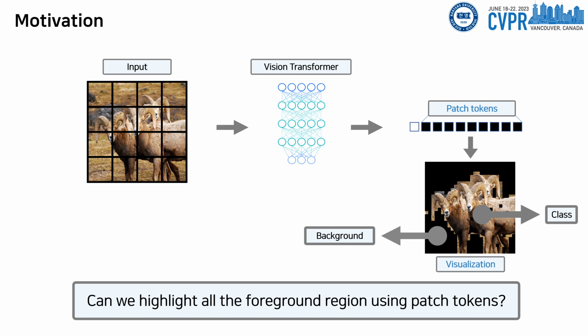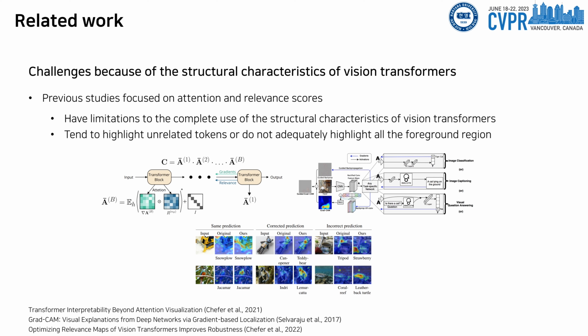We note that the output embedding vectors for each input patch token in a vision transformer retain the image information of each patch location. Our assumption was that these vectors can help predict the foreground region, separating it from the background. While many methods have been proposed to effectively visualize explainability, previous studies encountered challenges that hindered the comprehensive highlighting of all foreground regions. These challenges pertain to structural characteristics of vision transformers.